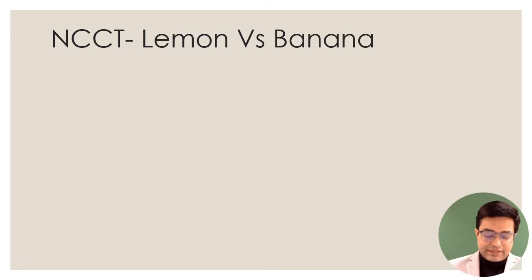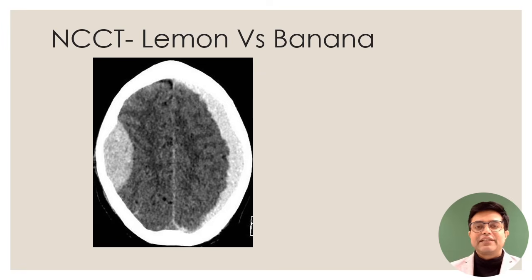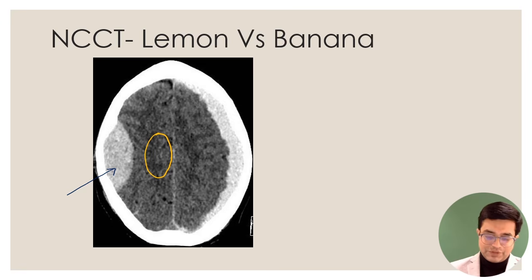Now have a look at this NCCT image. This NCCT image is showing you the lemon as well as the banana sign. What is the lemon sign? Look at this. Can you see this biconvex image here? This biconvex image is like a lemon. If I have to show a lemon, it will look something like this, right? Although the lemons that we have in our country tend to be more rounded, there are certain varieties of lemon which are more elongated, and this is what you call the so-called lemon sign.